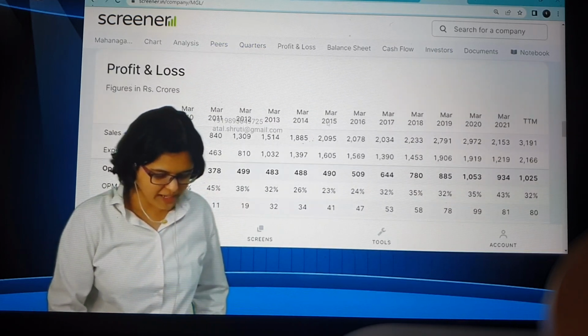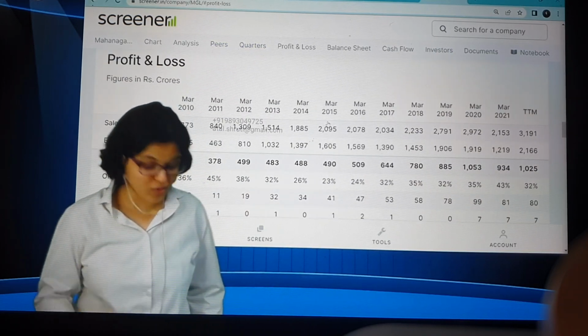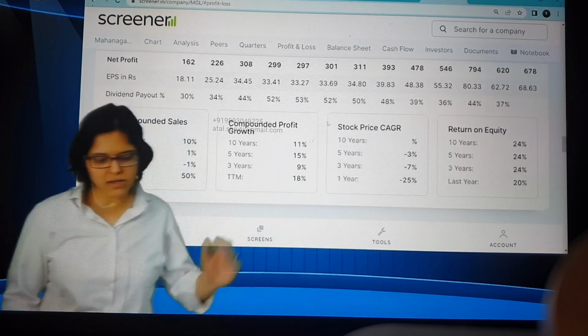First, I just scroll down to P&L. And I even know that here also you can just tap P&L and you can get P&L. I have that habit of scrolling down. I don't know why. So P&L you can get here. Just scroll down a little bit and here you can see a lot of important figures.